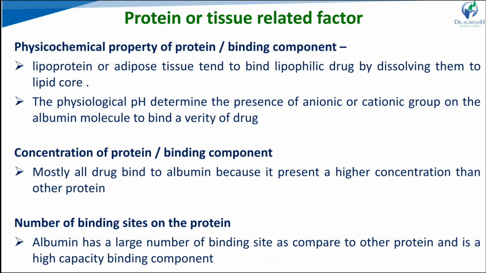Concentration of protein or binding component, similar to the concentration of drug in the body. Mostly all drugs bind to albumin, because a higher concentration is present compared to other proteins. So if the concentration of proteins changes, the extent of protein binding also alters. The number of binding sites also affects binding to albumin. For example, with 4 binding sites and a large concentration present, compared with others, the drug's affinity towards albumin is greater, so the extent of protein binding is greater.